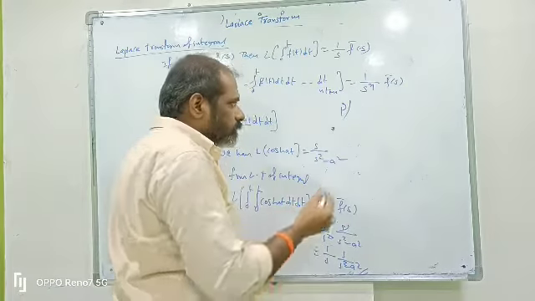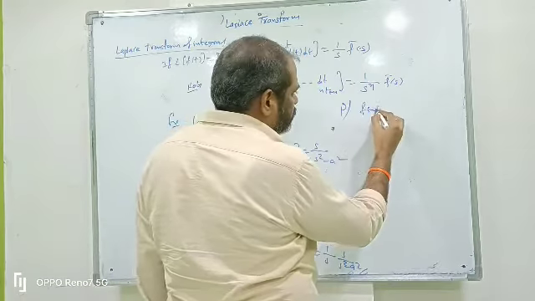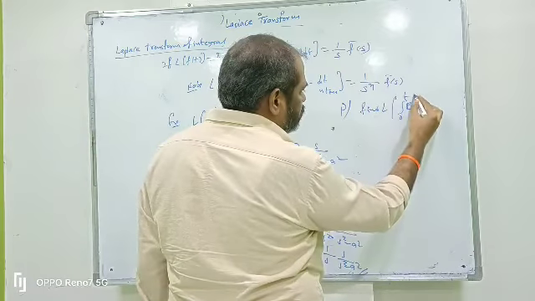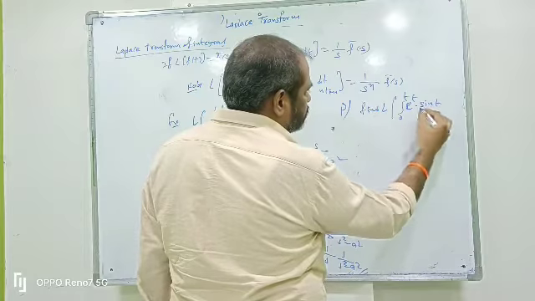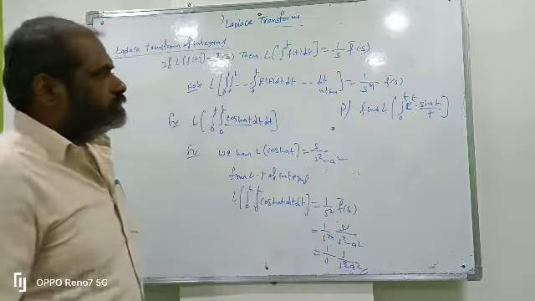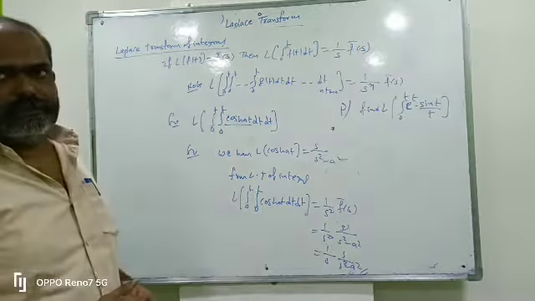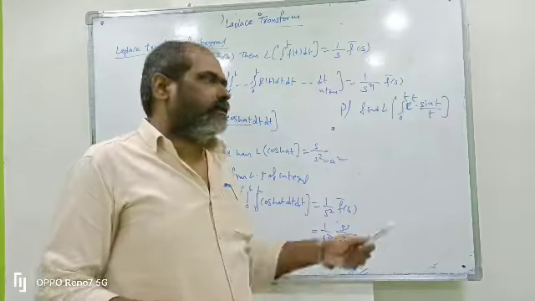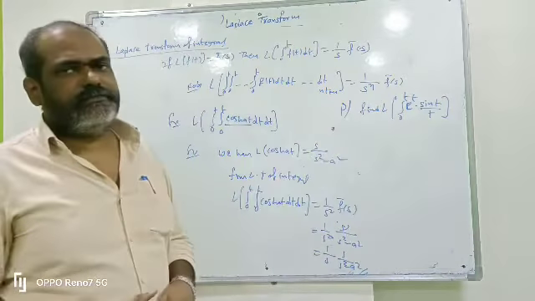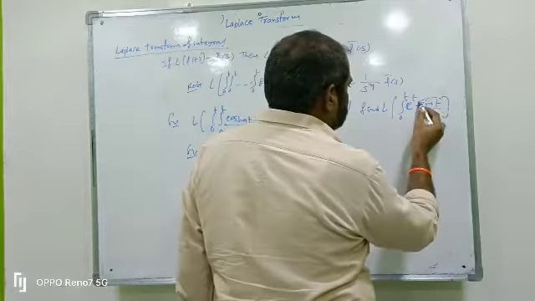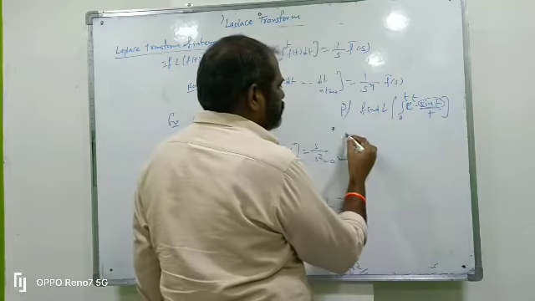Sometimes they ask: find L of integral 0 to t of e power t into sin t by t. Here division by t is there, the first shifting theorem is there, and the Laplace transform of integrals is also there. First we find the Laplace transform of sin t.